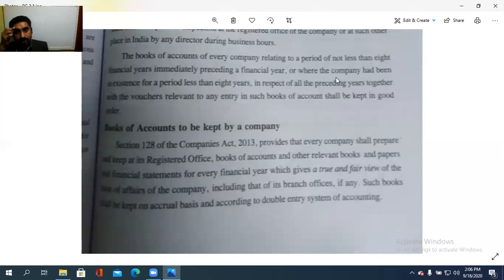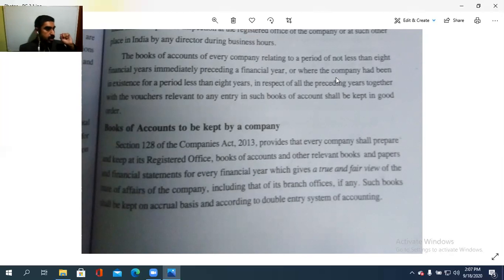Books of accounts to be kept by a company. Section 128 of the Companies Act 2013 provides that every company shall prepare and keep at its registered office the books of accounts and other relevant books and papers and financial statements for every financial year, which give a true and fair view of the state of affairs of the company, including that of its branch offices, if any.